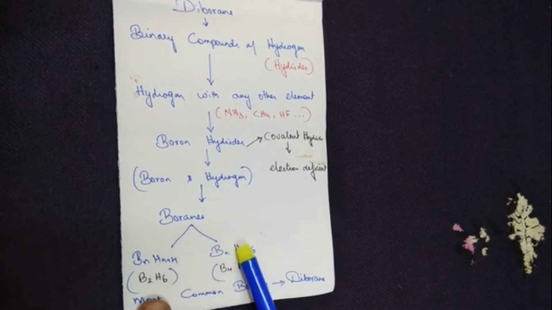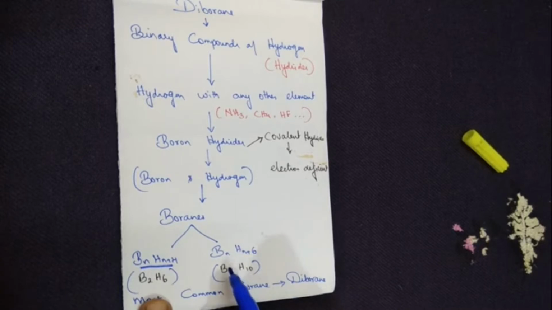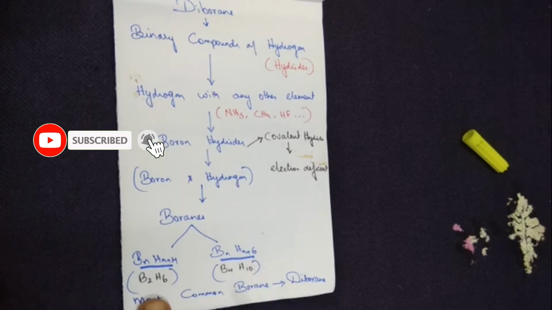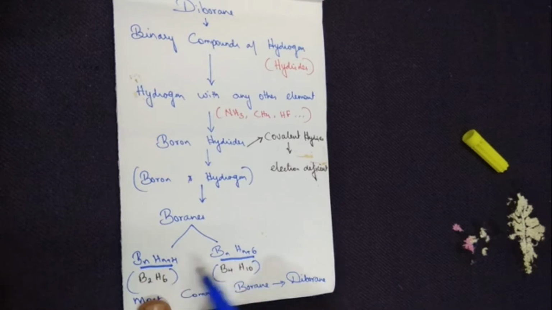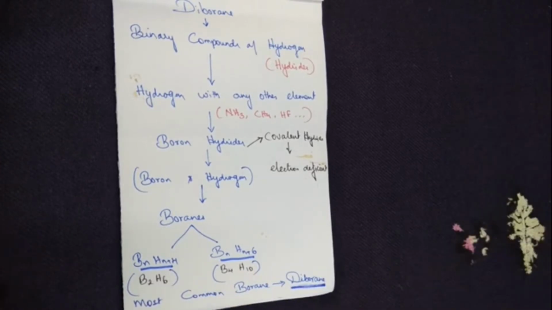Boranes are further divided into two categories based on the formula that I have written. One is BnHn+4, the other one BnHn+6. If I take n to be 2, 2 plus 4 will be 6, so I get the molecular formula B2H6. If I take n to be 4, 4 plus 6 will be 10, so I get the formula B4H10. There are plenty of types of boranes based on these two categories. Out of them, the most common one is diborane, which is given in your syllabus. So this is the little introduction.